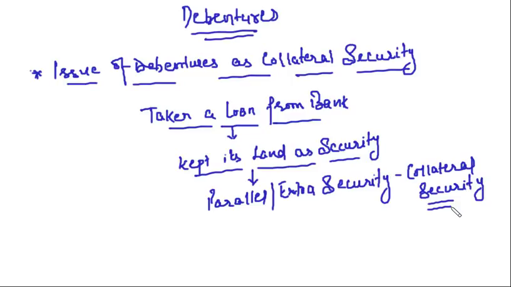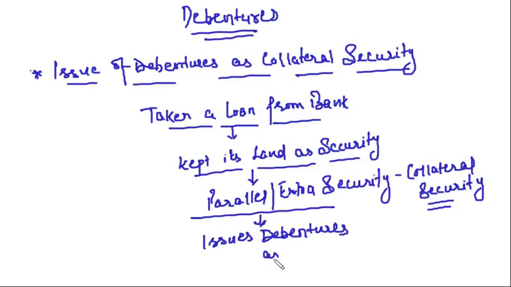Clear? So what the company is doing is issuing debentures as collateral security. The company says, take our debentures; in case we fail to pay the loan amount, you become our debenture holders.